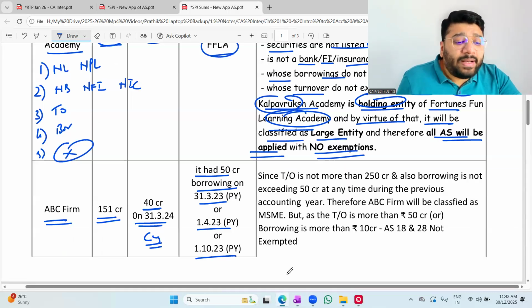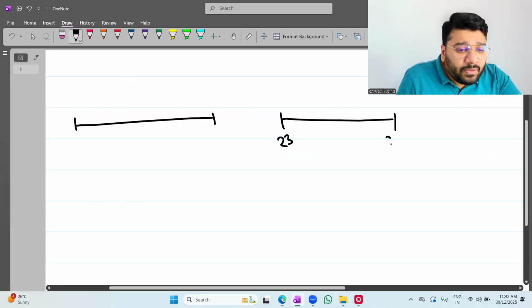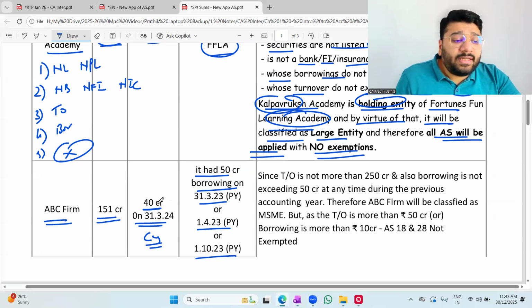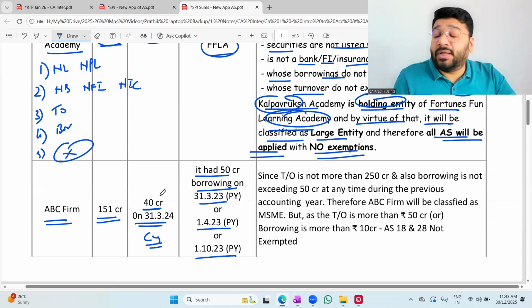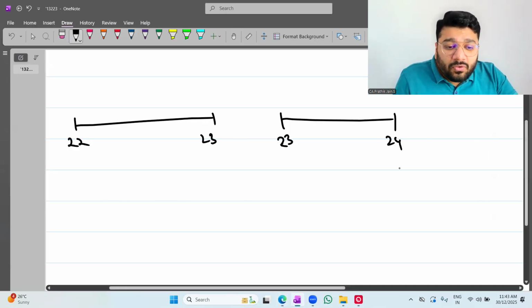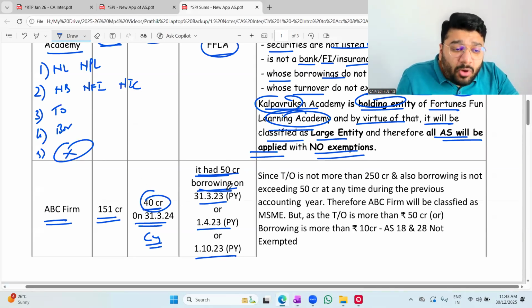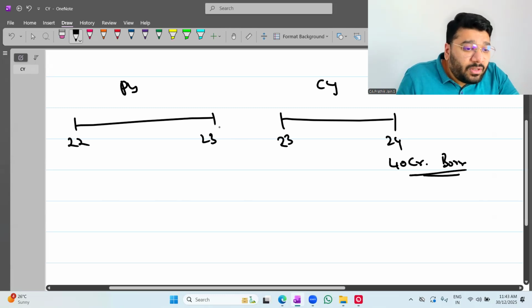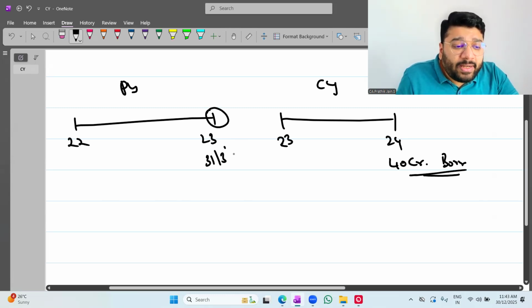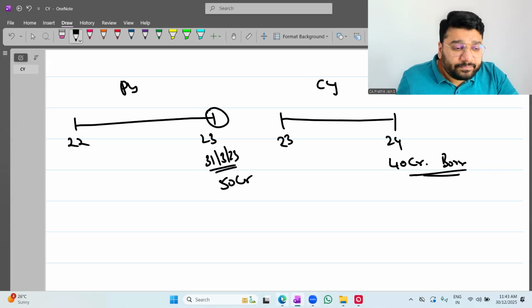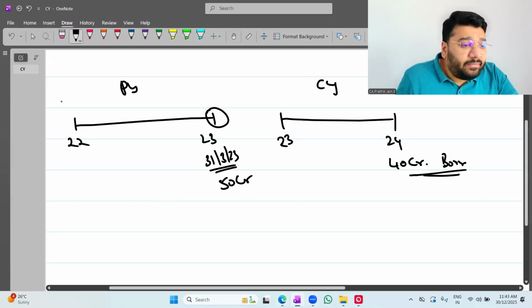Current financial year is 23-24. Previous is 22-23. Tell me, people, what is the borrowing at the end of the current year? 40 crore is the borrowing at the end of the current year. This is the current year, this is the previous year. It had 50 crore borrowing on 31st March 23. Or let's take 1/4/23.